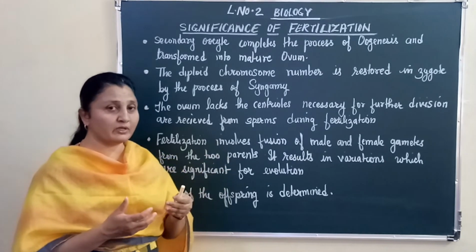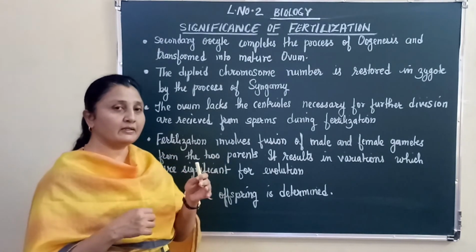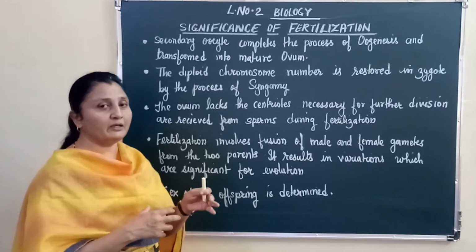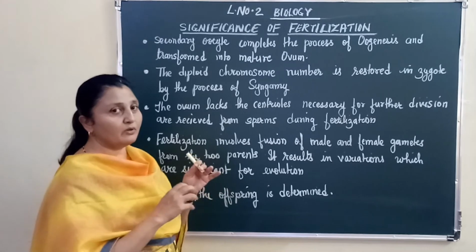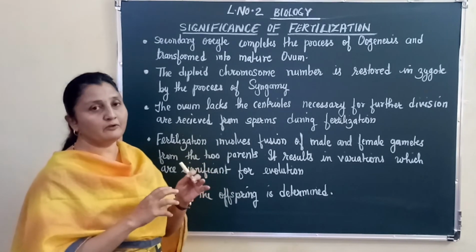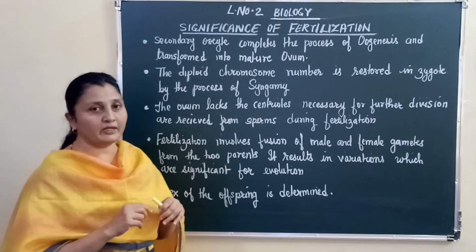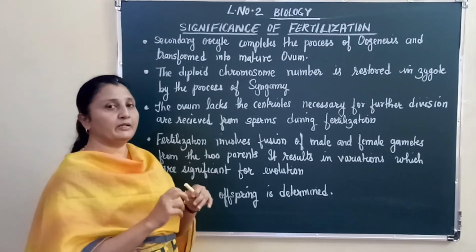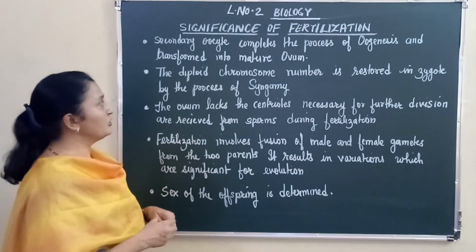Remember, every menstrual cycle, if fertilization doesn't happen, the oogenesis is incomplete till the time the sperm touches the vitelline membrane of the egg. So in the event of fertilization, the first thing that happens is oogenesis gets completed, meiosis gets completed, and the secondary oocyte gets transformed into a mature ovum.